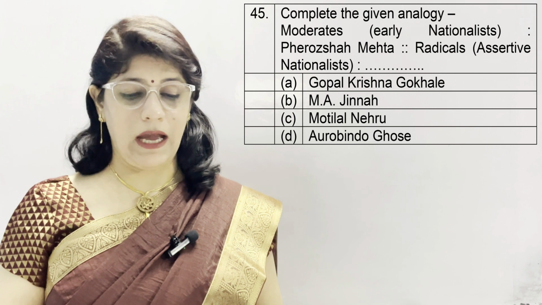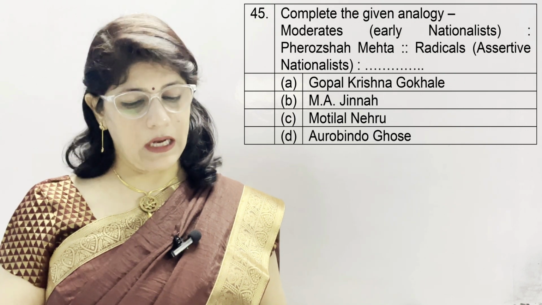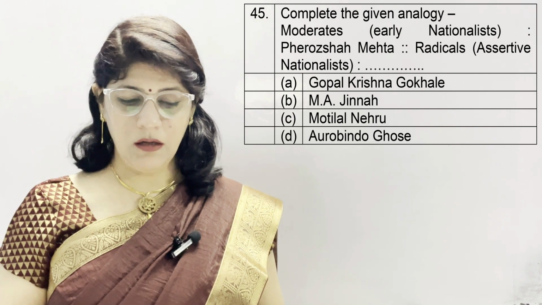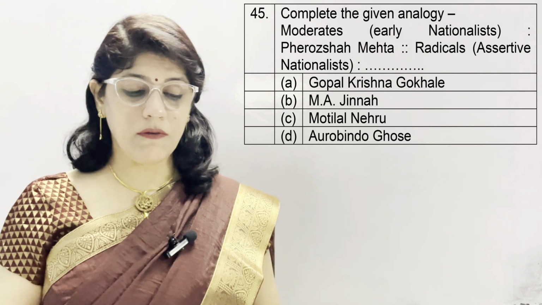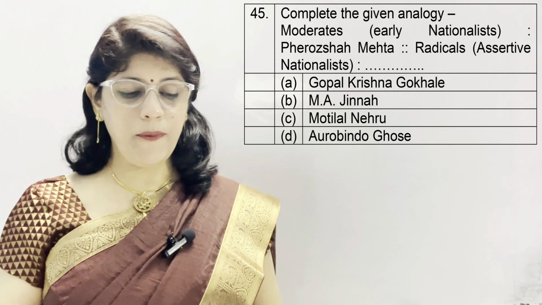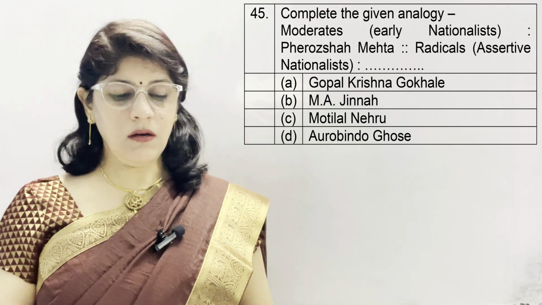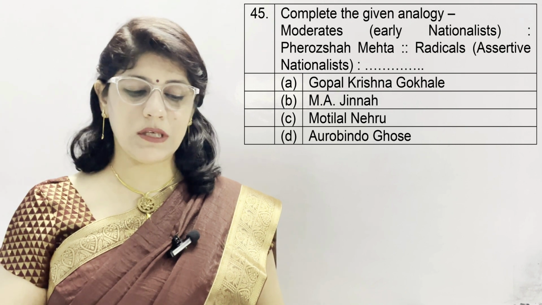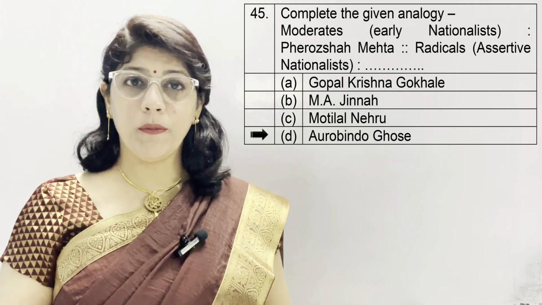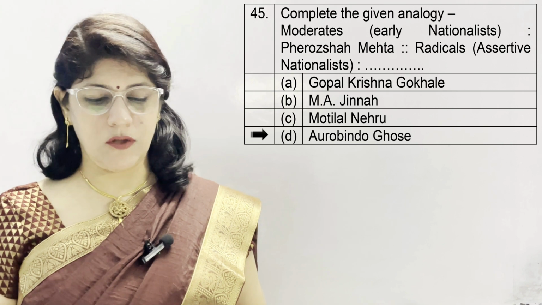Question number 45. Again complete the given analogy. Moderates, early nationalists, Firoz Shah Mehta, then radicals, assertive nationalists. From these given names, A. Gopal Krishna Gokhale, B. M.A. Jinnah, C. Motilal Nehru, and D. Aurobindo Ghosh. And the correct option is D. Aurobindo Ghosh. From radicals, or you can say assertive nationalists.